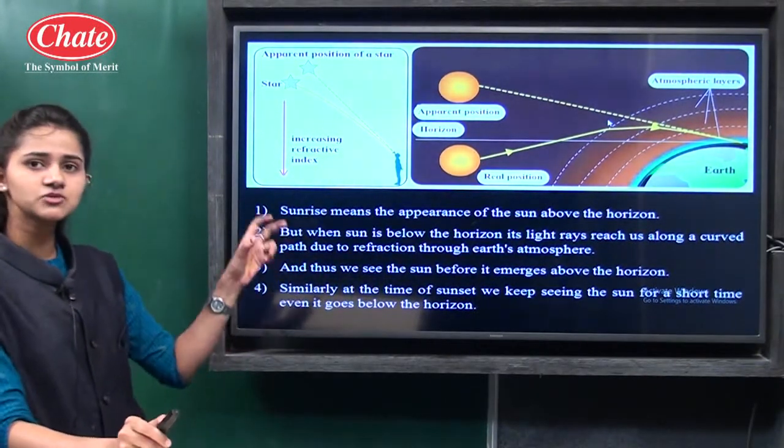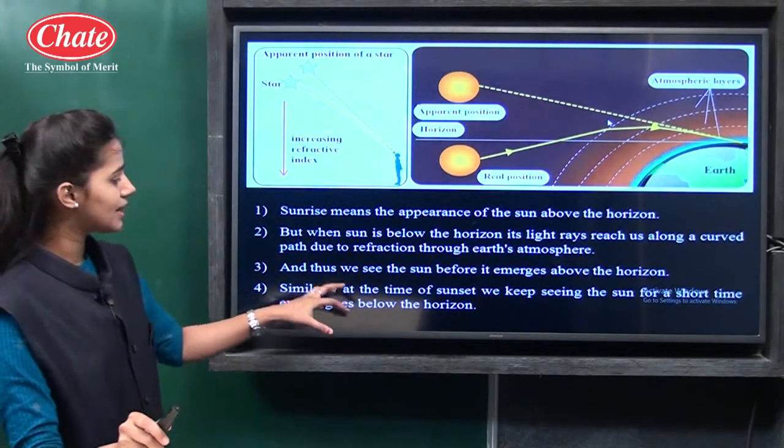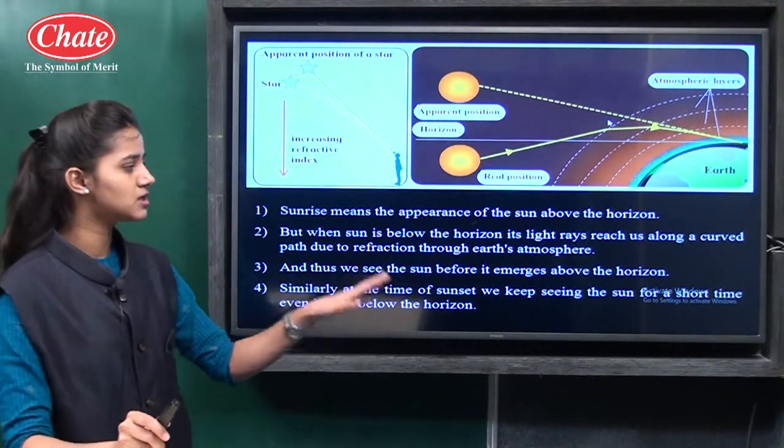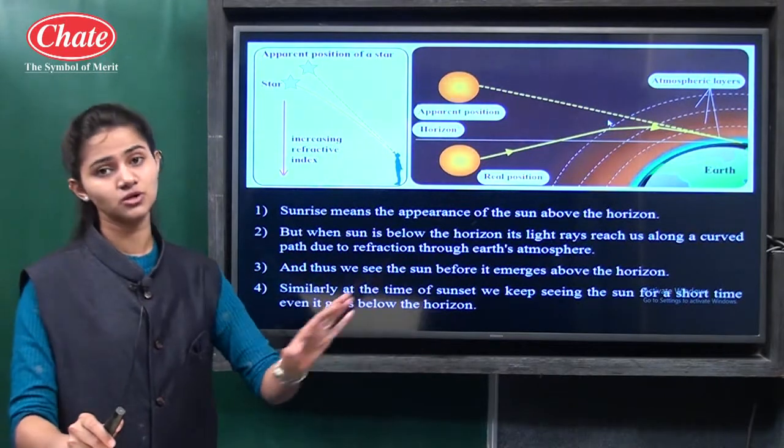Similarly, the same happens at the time of sunset. At sunset, we keep seeing the sun for a short time even after it goes below the horizon.